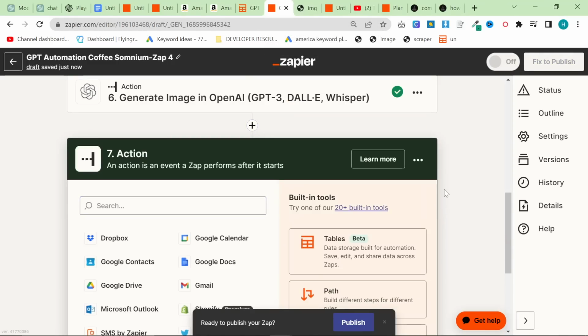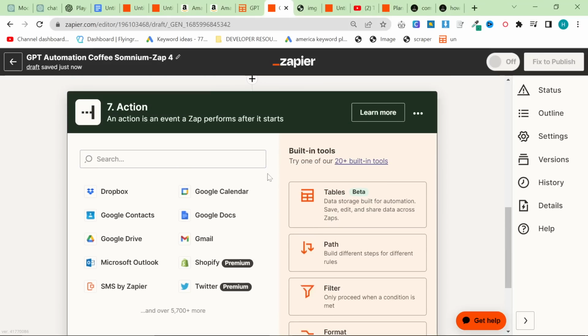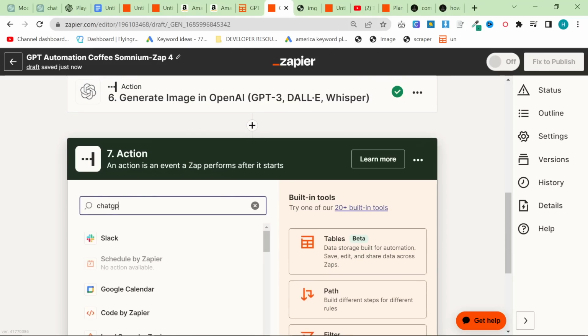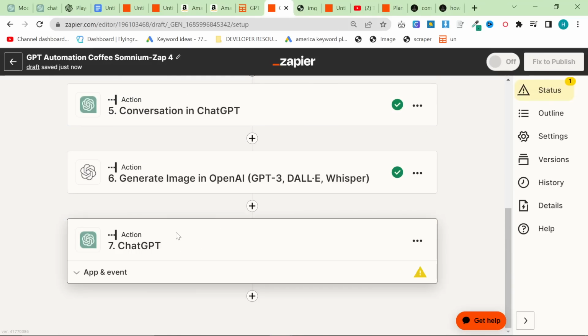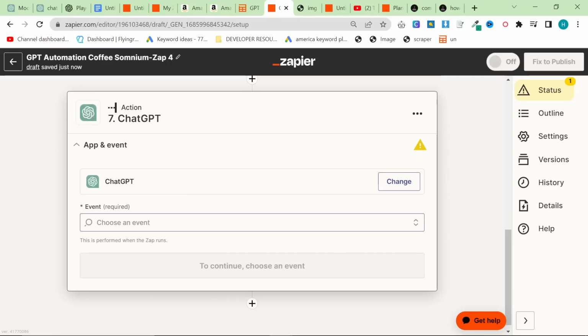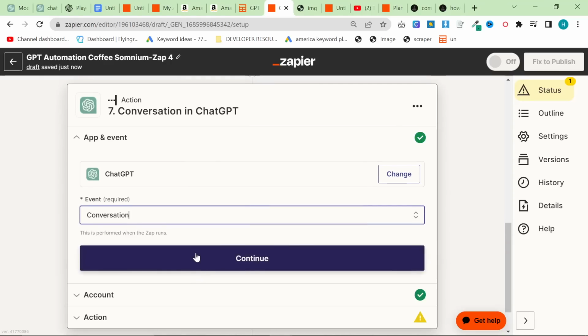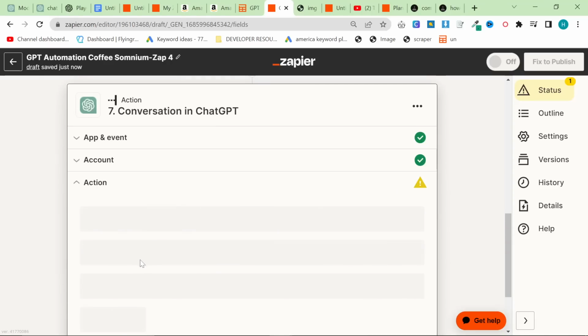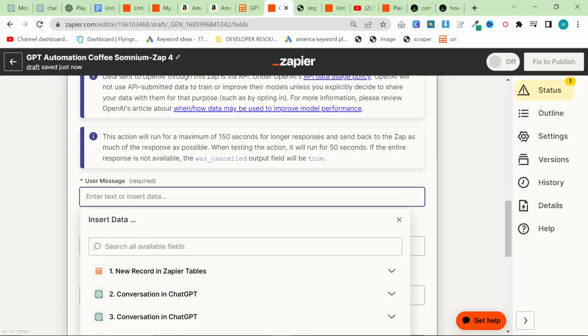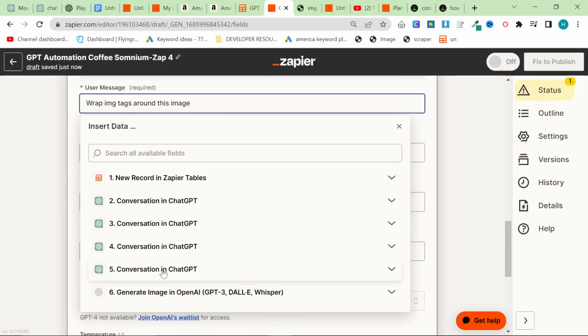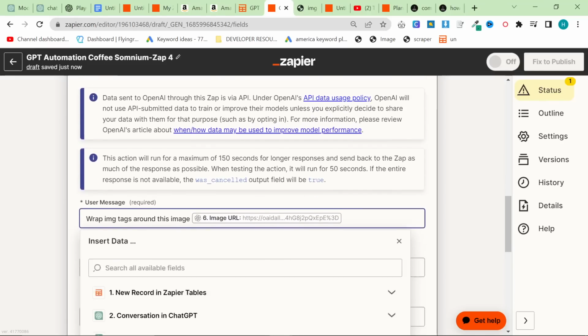So we'll click plus here. We are almost done now. So again, this might be another action that's not completely necessary, and maybe you can work something out that's a little bit better. But again, we want to do conversation, and this is going to be something very, very simple, which again, I don't know if this is necessary, but this is the only way I could work it out. So wrap image tags around this image. Let's do img instead of image, like that. And then let's do that, and then that.